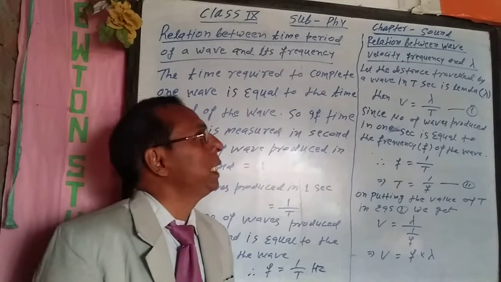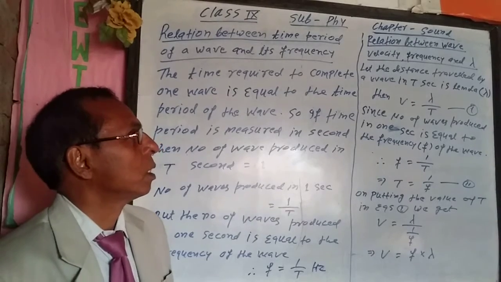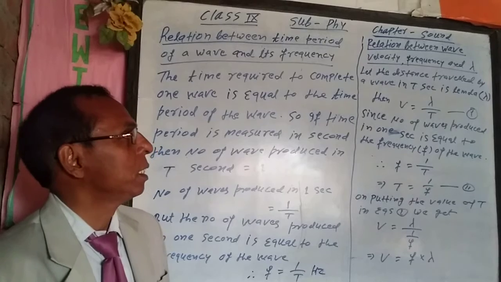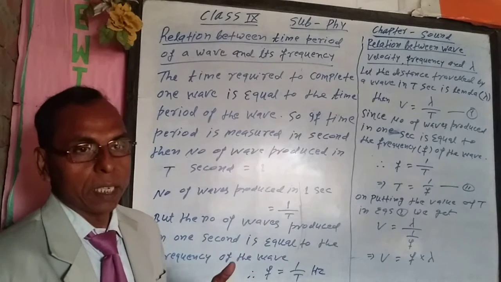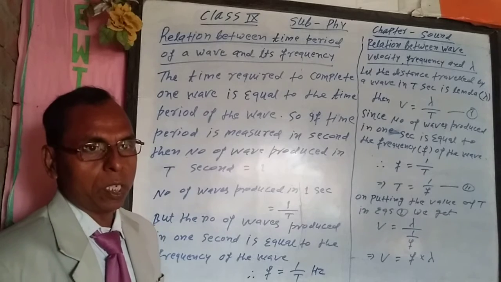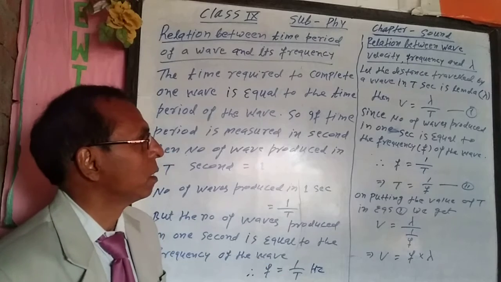Next topic, relation between wave velocity, frequency and wavelength. Wavelength is denoted by the Greek letter lambda.